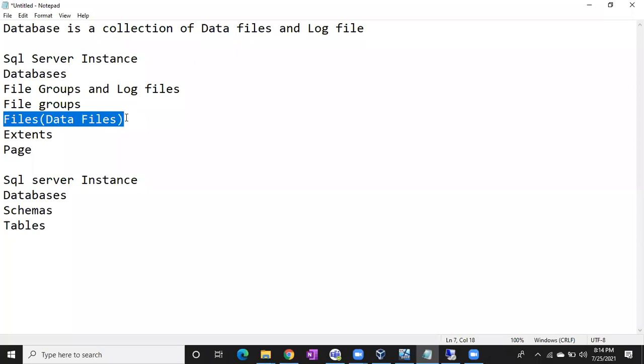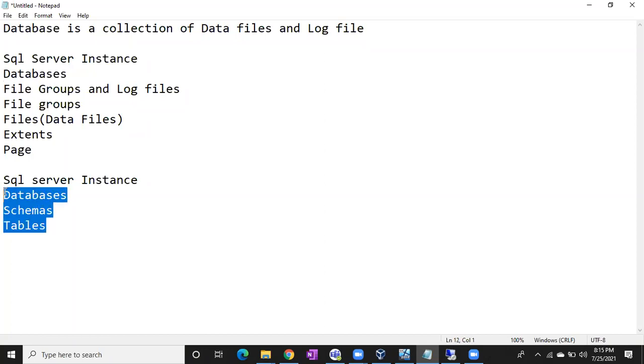In the data files. Where will these data files be? In the file groups. Where will these file groups be? In the databases. Where will these databases be? In the SQL Server instance. Again, if you don't understand anything, in the databases we will have tables. As of now, just think in that way. Later, slowly you are going to understand.